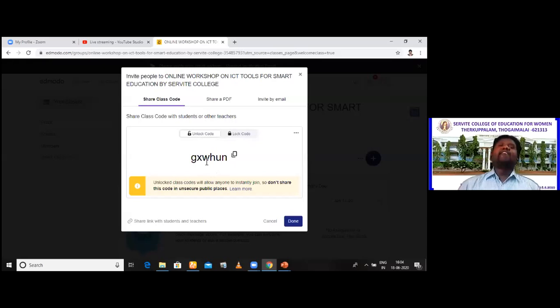If you feel that 50 students have joined the class, you don't want others to join. So you can lock the code so that this code cannot be misused. Am I clear to you, professors? Please make use of this facility. Now you can share the code as PDF or you can invite by email. All these options are given. I suppose you have noted down. Once again, I just show it to you. GXWHUN. All small letters. Click done.